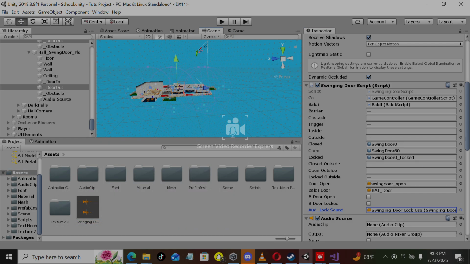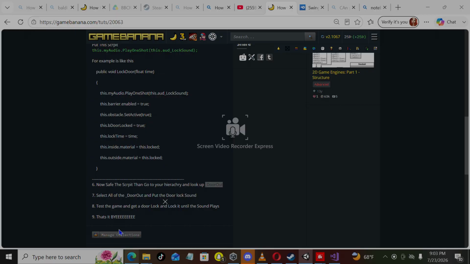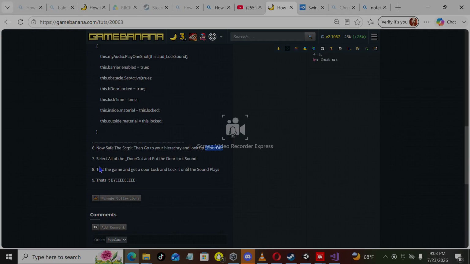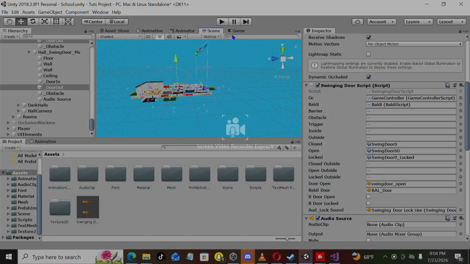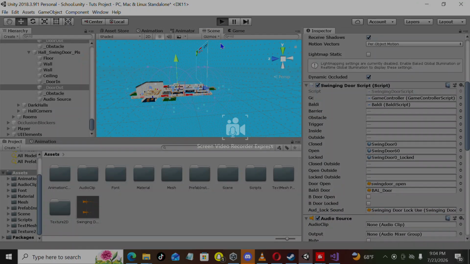Okay, whenever you're done, it says number 7, select all of them. After number 8, it says test the game and get a door lock and lock it until the sound plays. After that, you're gonna actually test it.